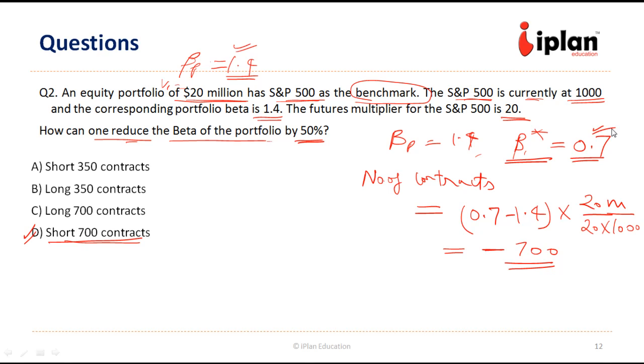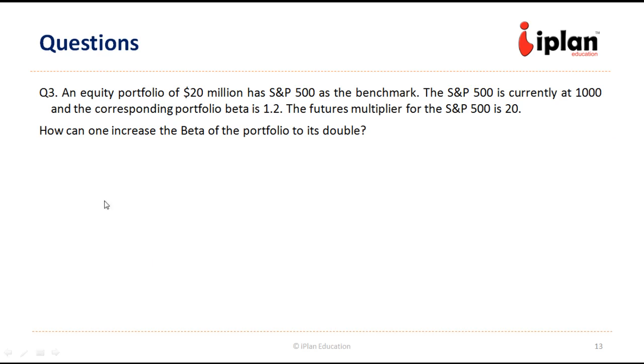Let us look at the next question. Again on similar lines, it says equity portfolio of $20 million has S&P as benchmark. Currently it is at $1,000. Future multiplier is 20. Portfolio beta is 1.2. But now we want to increase the beta of the portfolio to its double. Current beta of the portfolio is 1.2. The target beta is 2.4. We want to make it double. We want to increase the risk.